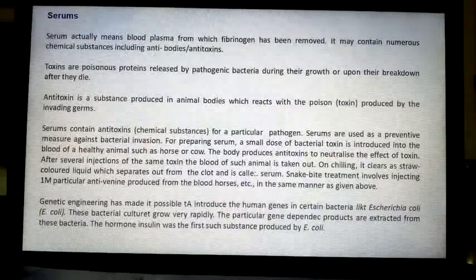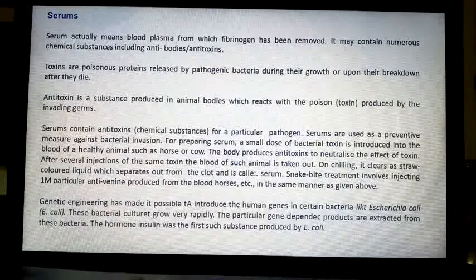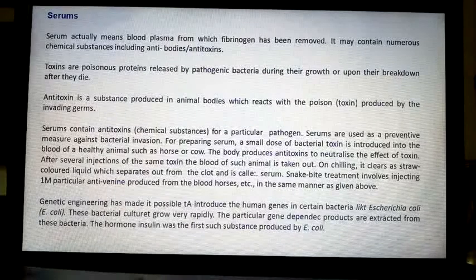You know why I am repeating all this, children? Because they are very, very useful, and these questions will definitely appear in the exam, children. Every time there will be one question on antibiotics. At least one or two questions. Okay. So now we are going for serum. The next use in the medicines.